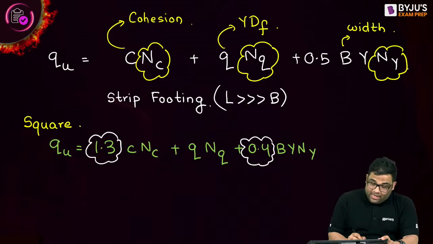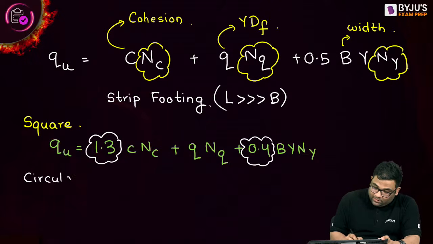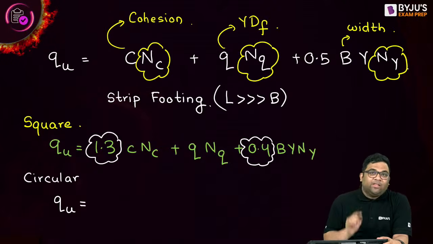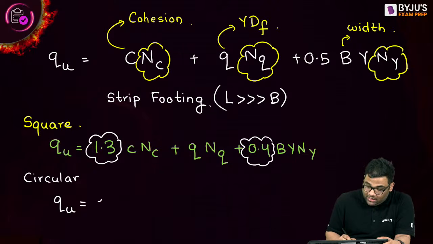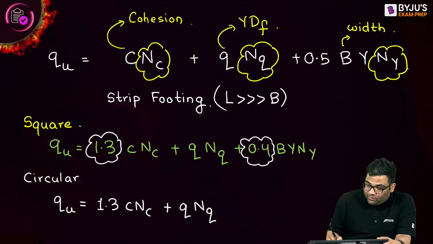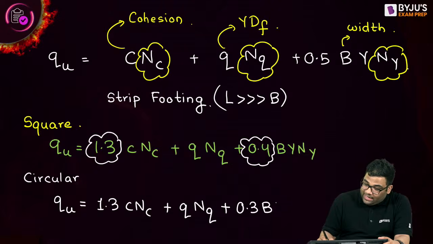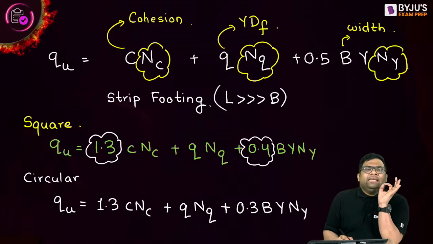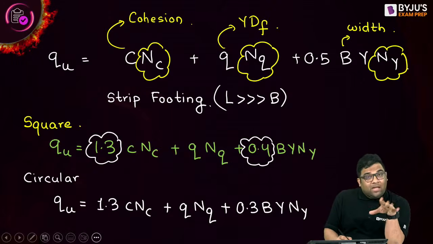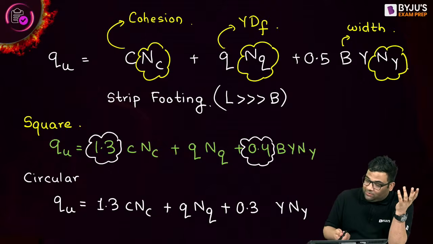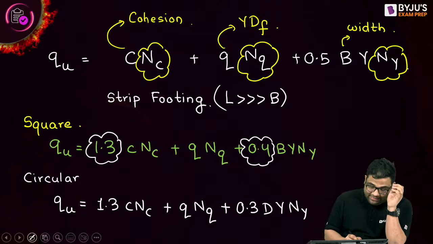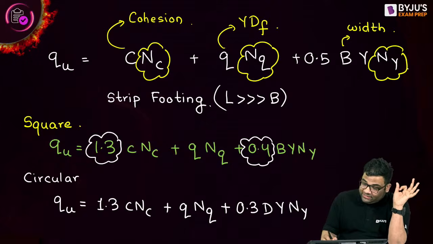Okay. Now for circular footing, you can remember that it is quite the same as the square one with a minor difference. It is 1.3 c C plus q Nq. Then in place of 0.4, we are having 0.3 B gamma. And here, see, in case of square or in case of your strip footing, we have a width, right? But in case of your circular, we don't have a width. We have diameter. So in place of width, I will write diameter. So you can see that compared to the square, only one change.